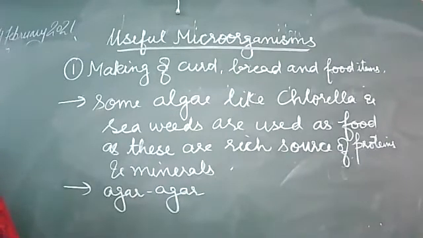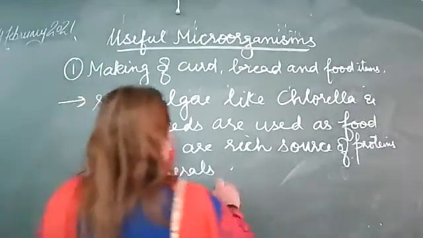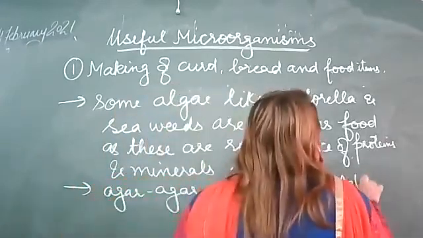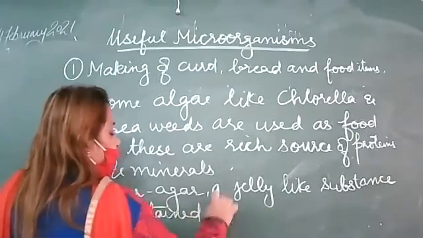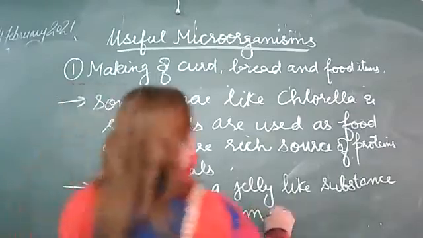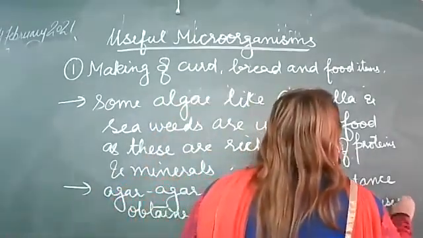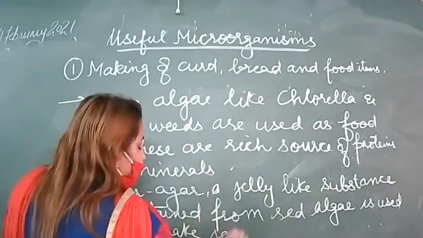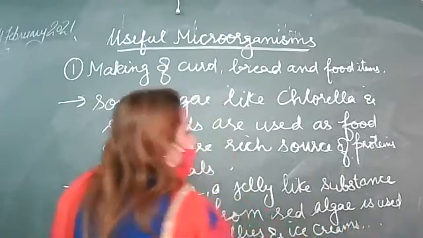Agar, a jelly-like substance obtained from red algae, is used to make jellies and ice creams. Is it clear?